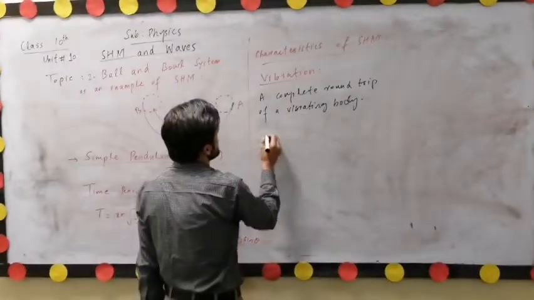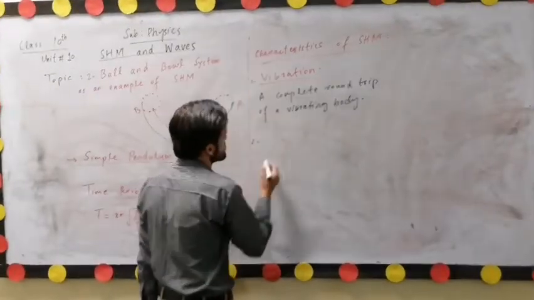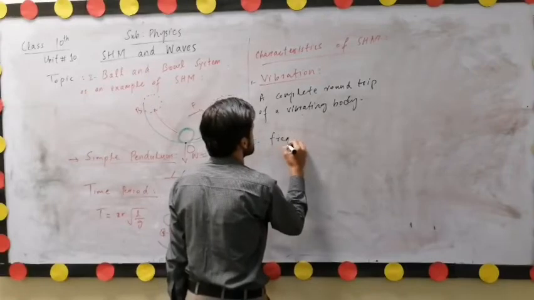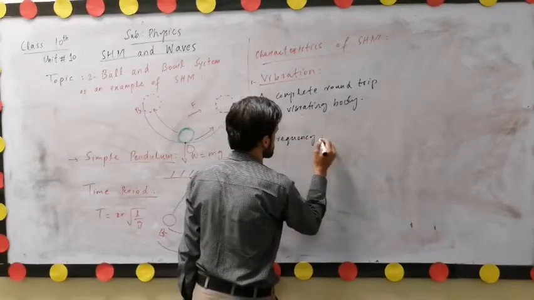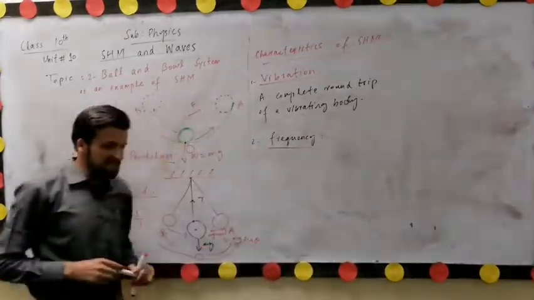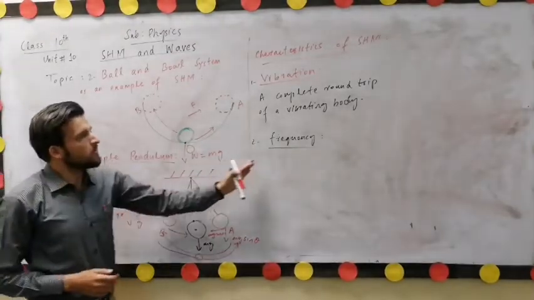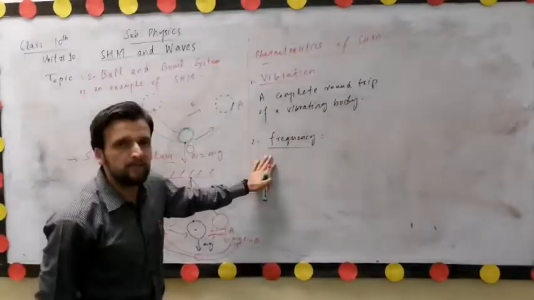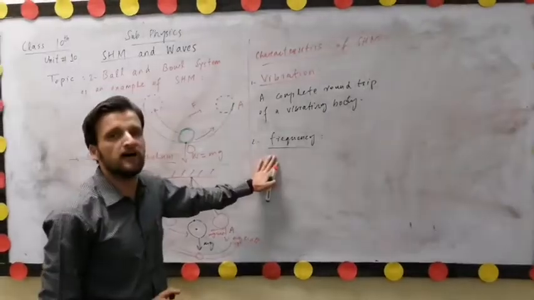The second characteristic of simple harmonic motion is frequency. Frequency is the number of vibrations, or cycles, in 1 second.